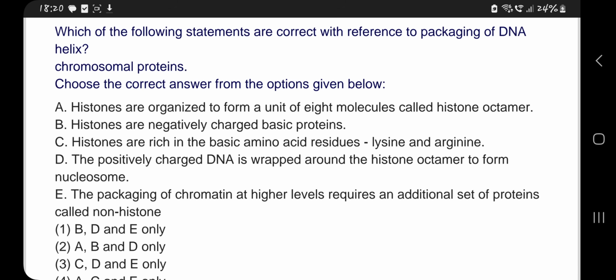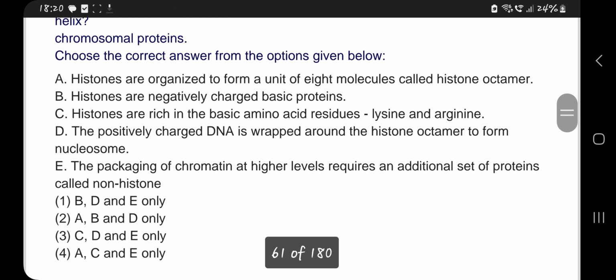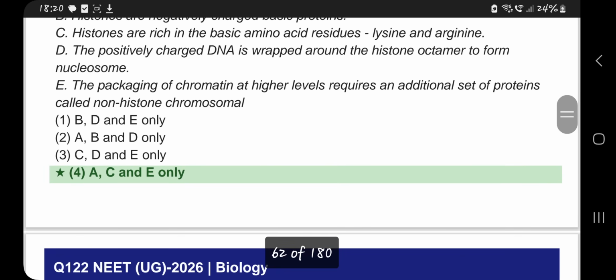The positively charged DNA is wrapped around the histone octamer to form nucleosome. The packaging of chromatin at higher level requires an additional set of proteins called non-histone. So histones are organized to form a unit of 8 molecules called histone octamer. That seems to be correct. Histones are rich, A, C, E. So the correct option is A, C and E only.